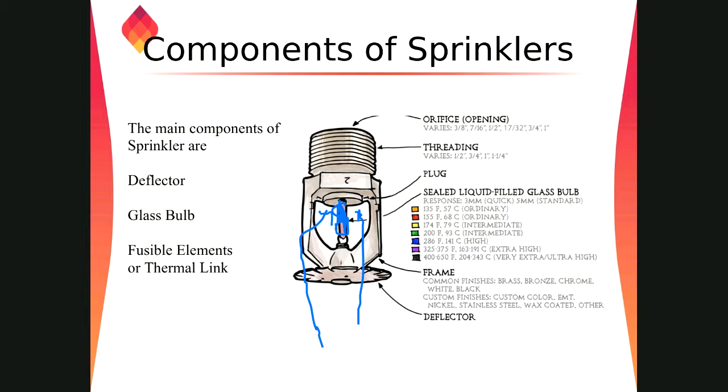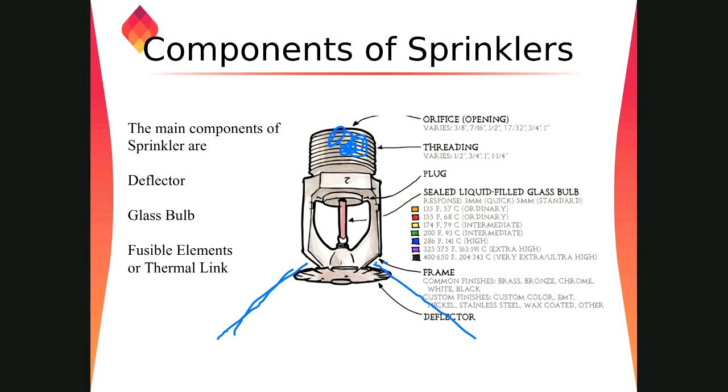When this breaks, the cap, you can see here, will come out, and from the orifice water will discharge. And that discharged water will strike this deflector, and it will make an umbrella shape based on the maximum protection area and listing requirement for the sprinkler system. We have an orifice opening, right? It might be 3/8, 7/16, 1/2 inch, 3/4 or 1 inch based on the orifice size.